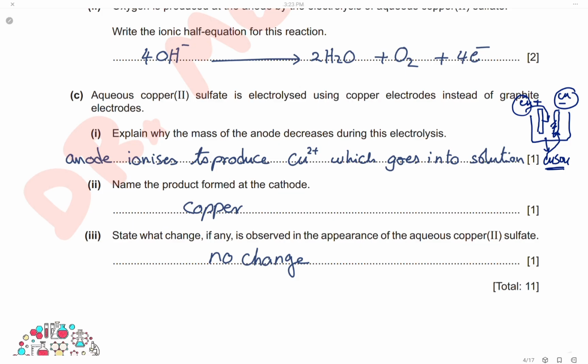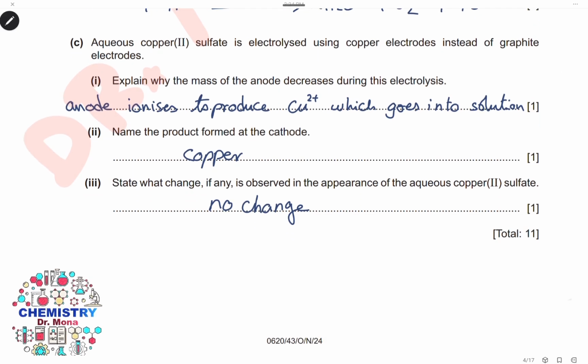So the cause of the decrease in mass is the anode ionizes to produce copper ions, which go into solution to replace the electrolyte. Name the product formed at the cathode. As we've just said, it is copper metal. State what change, if any, is observed in the appearance of the aqueous copper sulfate. There will be no change in the aqueous copper sulfate.